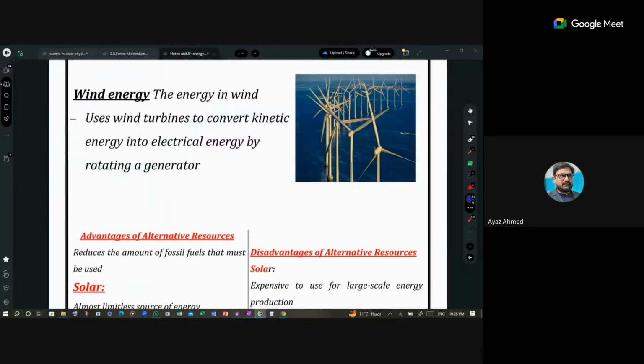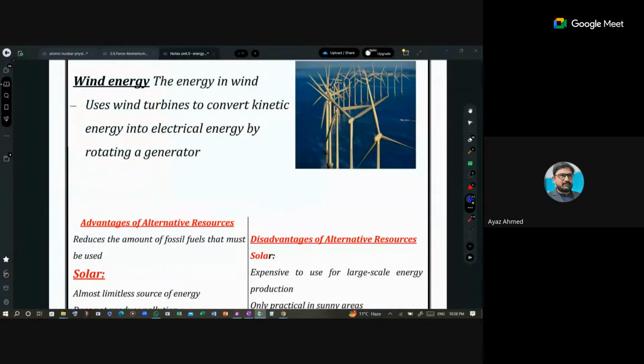Wind energy is basically a form of energy which converts the kinetic energy of the wind into electrical energy, and it is also a renewable source of energy.